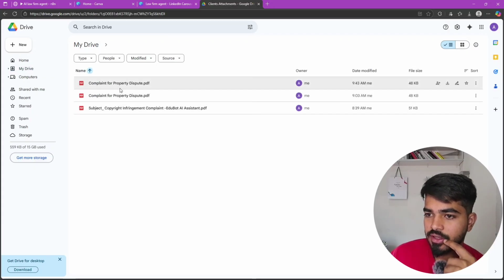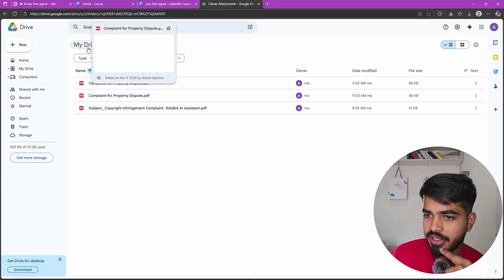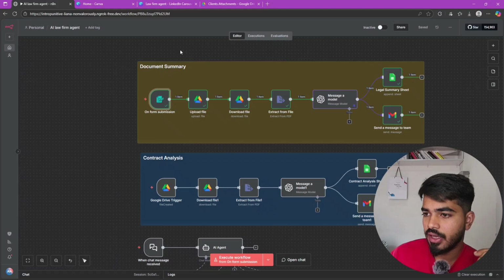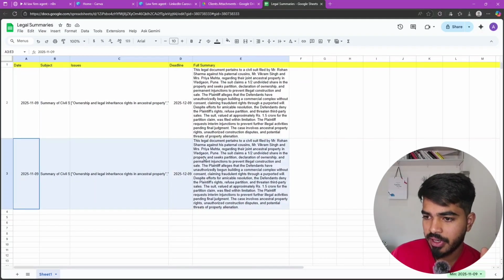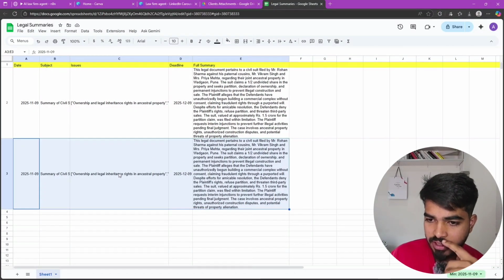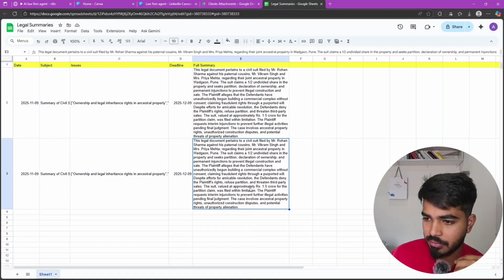As you can see, the document is stored in the drive, and the next part is that it should be added to the Google Sheet. As you can see, the document has been added to the Google Sheet as well, with the deadline date and the summary.